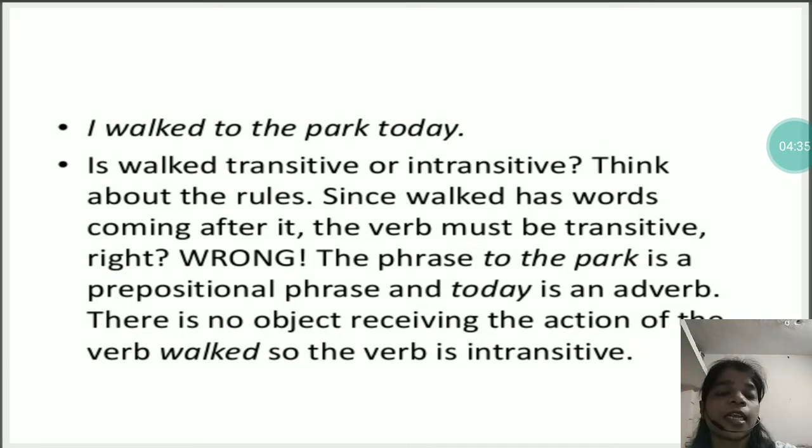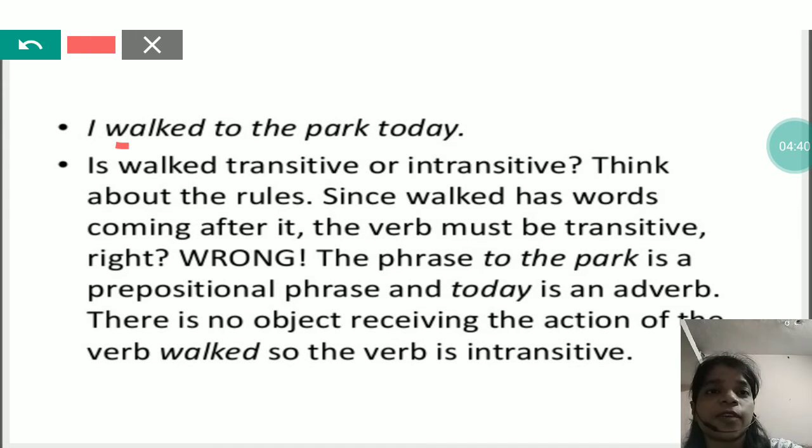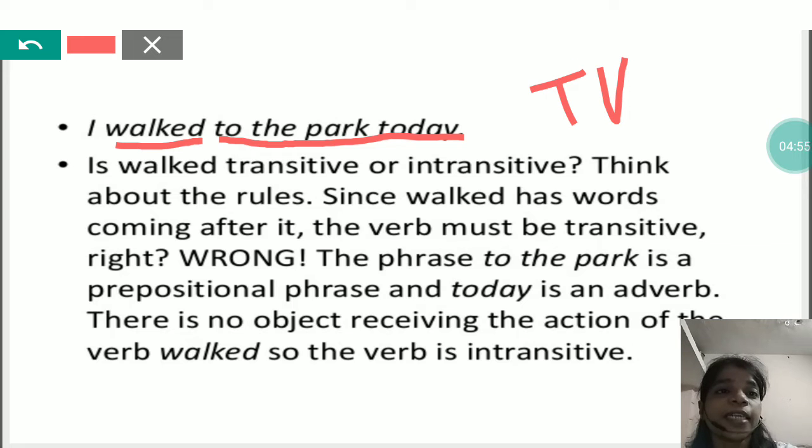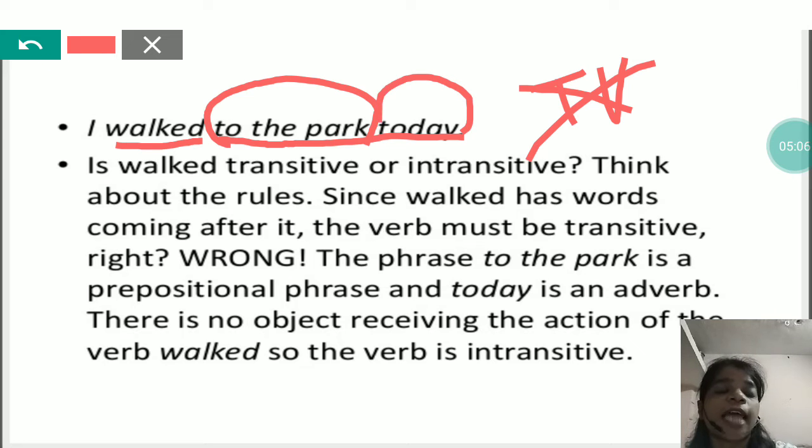Now look at a line. I walked to the park today. First of all, we will mark the verb. The verb is walked. Now you have to tell whether it is transitive or intransitive. So you may say that after walked there are many words, so walked is transitive verb. You can say this, but you are wrong. Why are you wrong? Because the words to the park are a prepositional phrase and today is an adverb. So there is no object present in this sentence. That's why walked is intransitive verb.